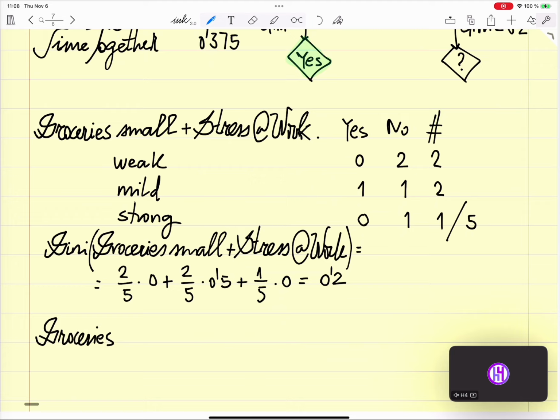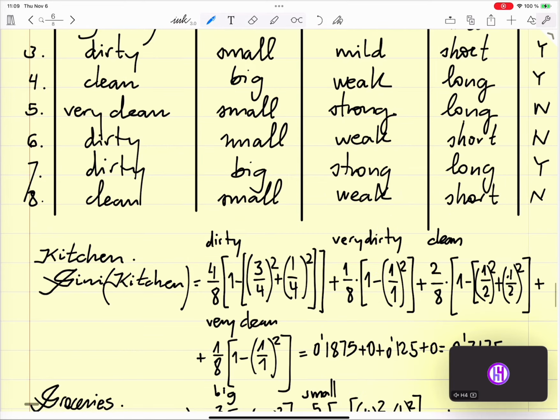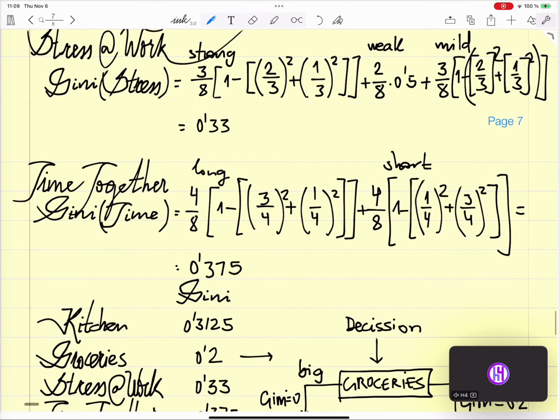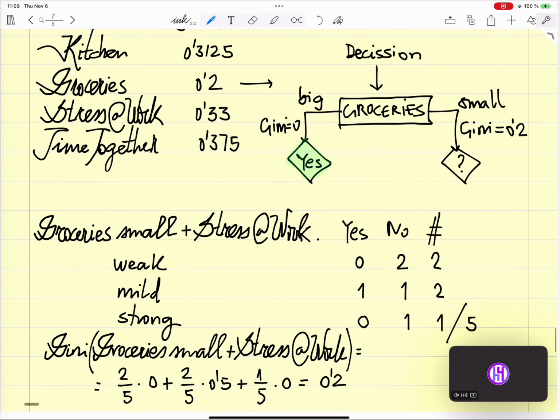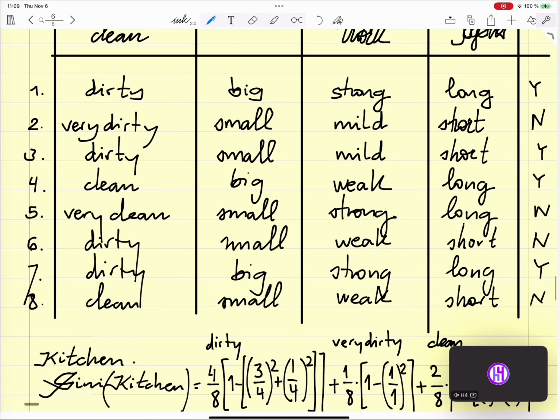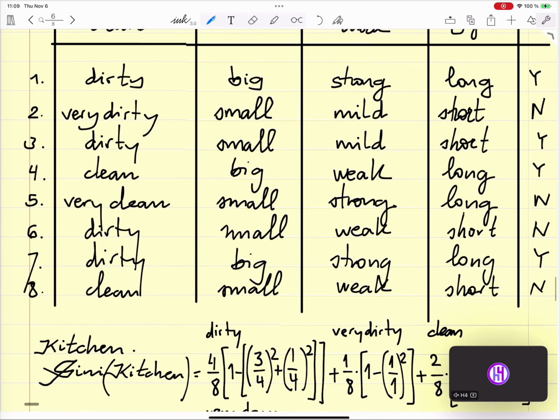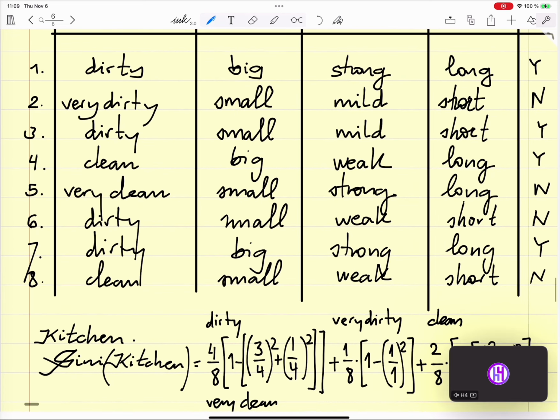Groceries, small, plus the kitchen, could be yes, no, or a total. So for small, we have 1 time very dirty, 1 time dirty, 1 time very clean, 2 times dirty, 1 time clean.